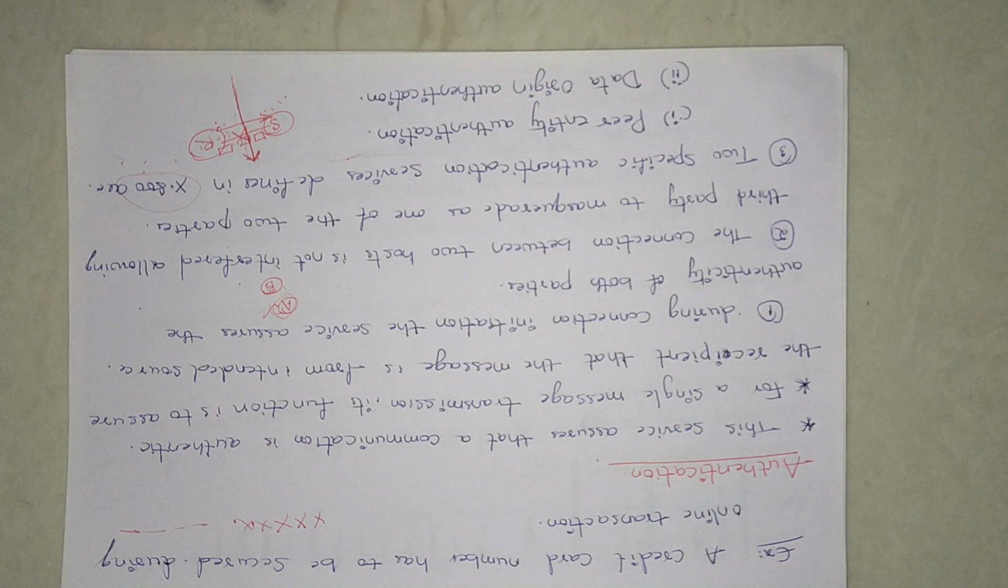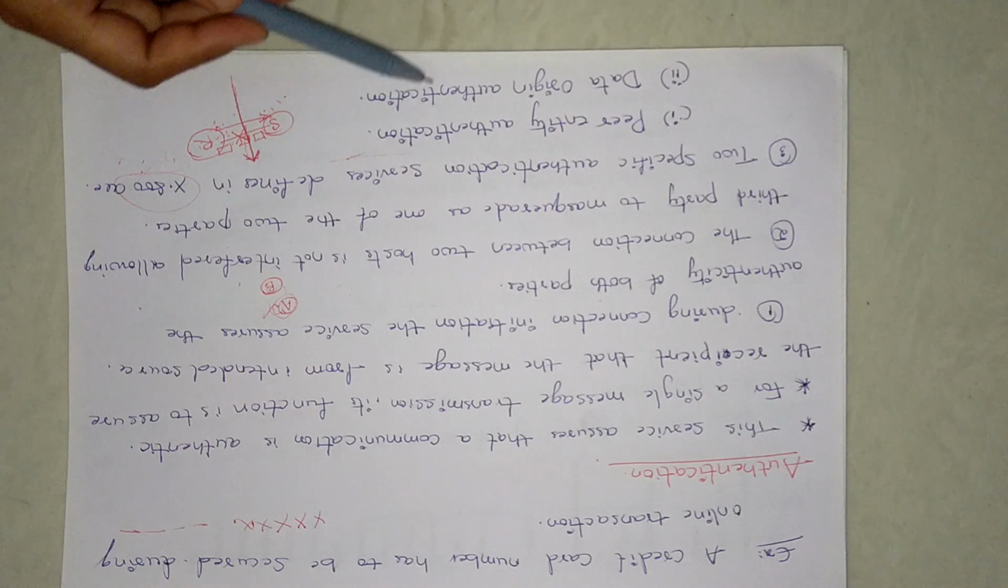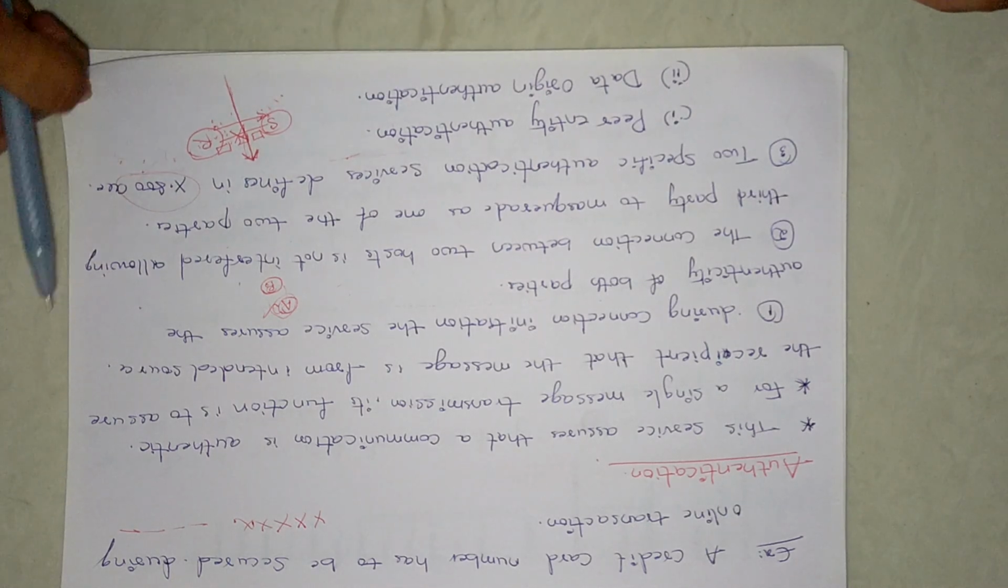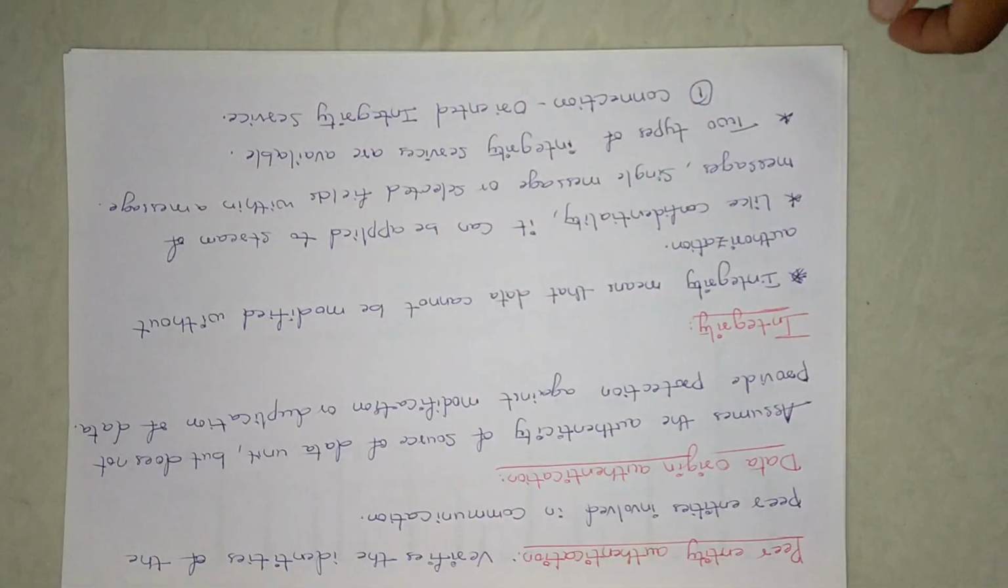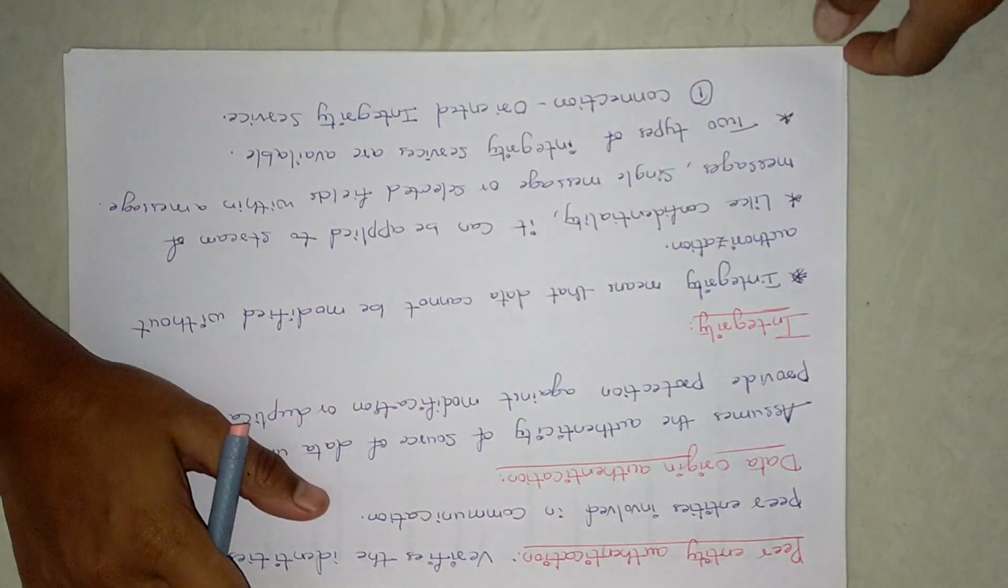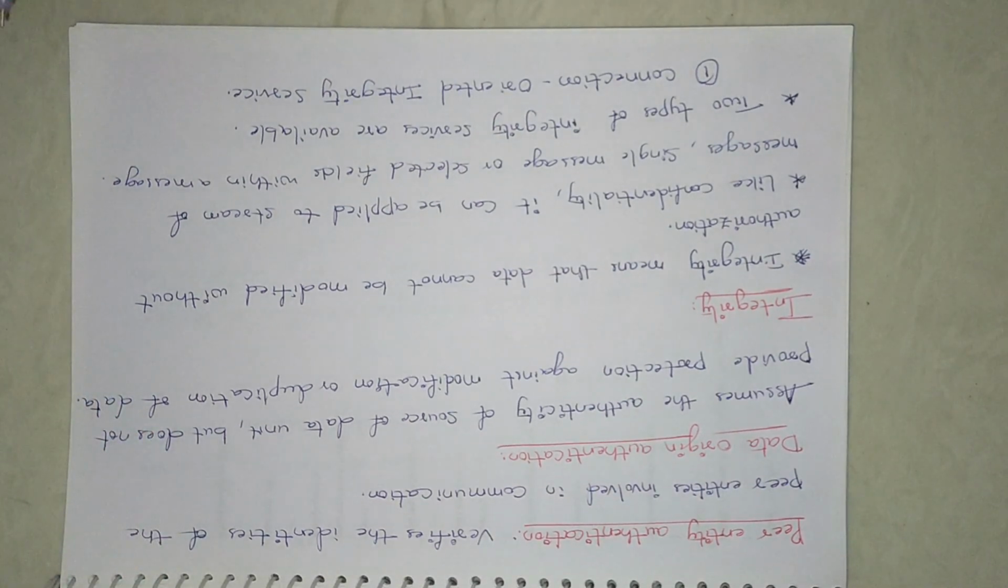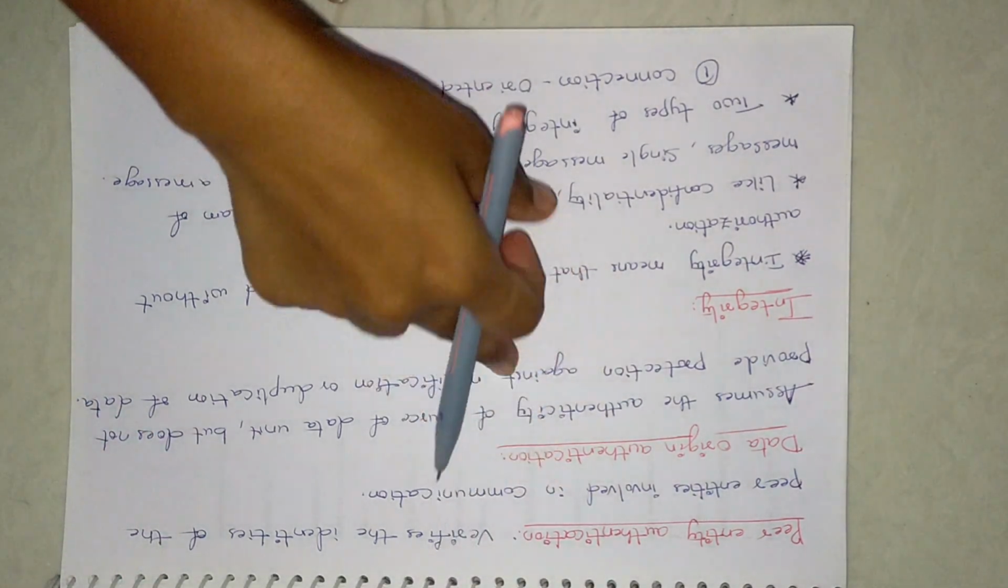So these are what we will call authentication certificates. We will learn about these authentication certificates later. The first one is peer entity authentication and the second is data origin authentication. What peer entity authentication is, I have explained before, like how the data will be transferred before the connection. All these things will be in these two points only.